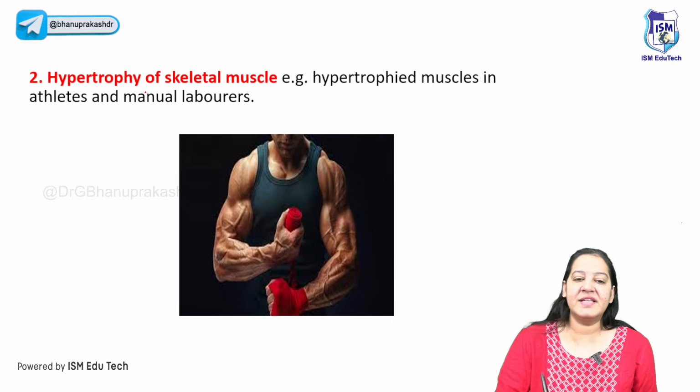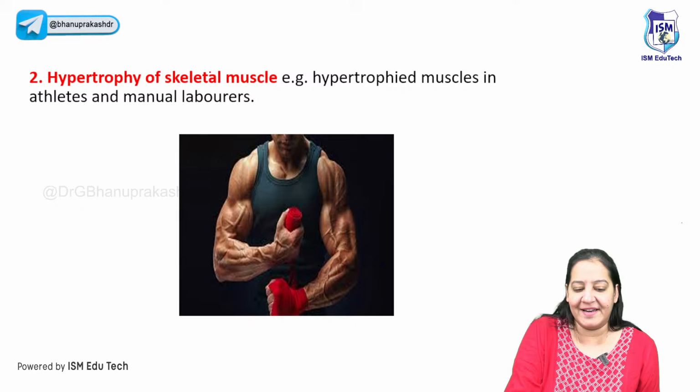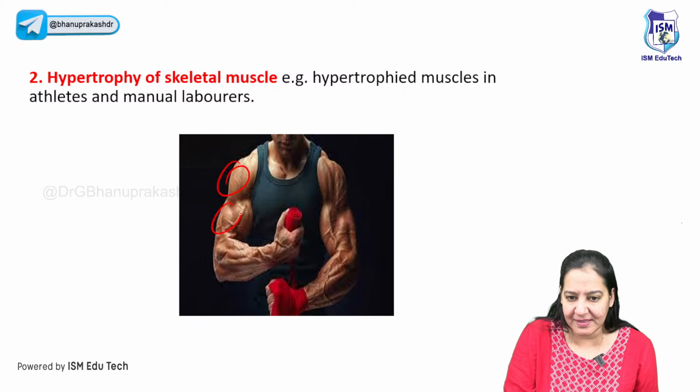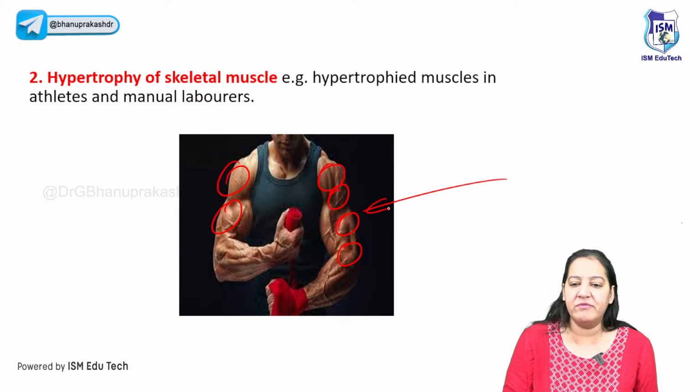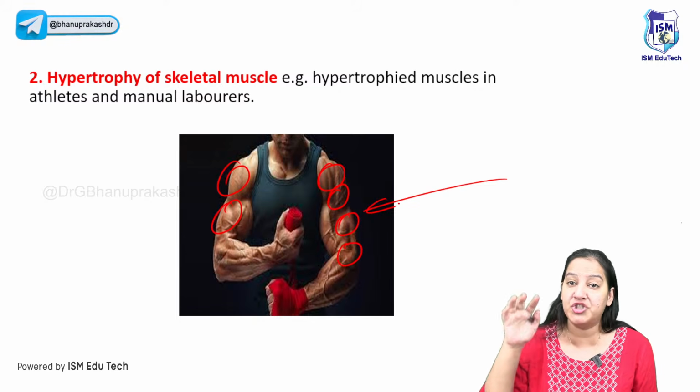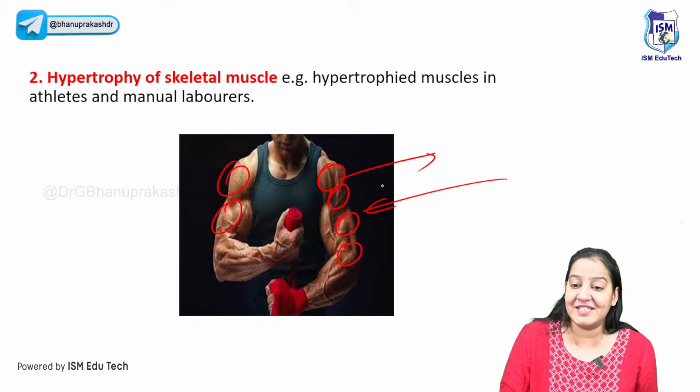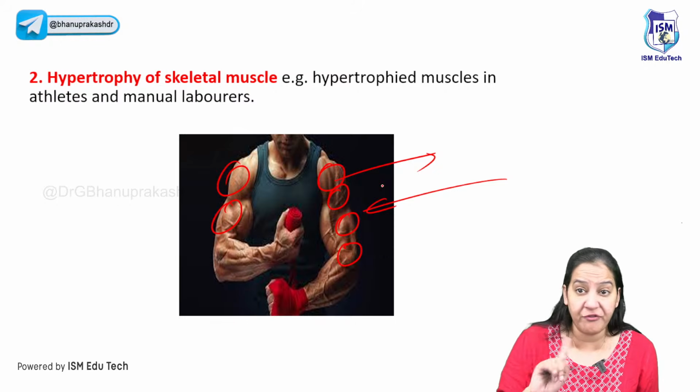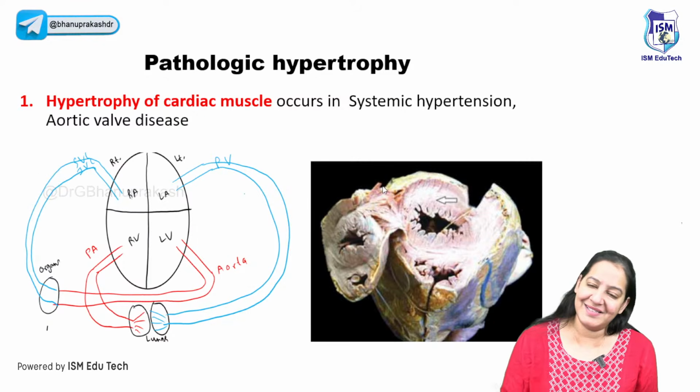Can we go ahead? The second is hypertrophy of the skeletal muscle. Can you see the skeletal muscles here? Please appreciate the skeletal muscles here. If someone is doing laborious work or gymming, the biceps and triceps increase in size. It's due to hypertrophy, not hyperplasia. So those are the two examples.